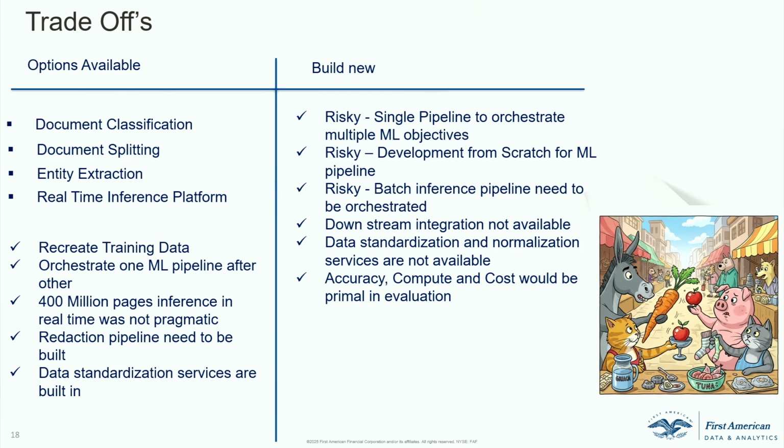And accuracy and cost were very important, primarily because we were doing large-scale batch inference. So imagine you're giving 400 million pages. When you run such a large inference, cost becomes really important, and accuracy becomes a factor as well, because you have to constantly keep checking the performance metrics at every gate, right? And we'll talk through those a little bit more. So these are the kind of trade-offs that we went through when deciding which approach to take. Should we use our existing pipelines that we already had and chain them, or should we build something brand new, right? Those were the trade-offs that we looked at.